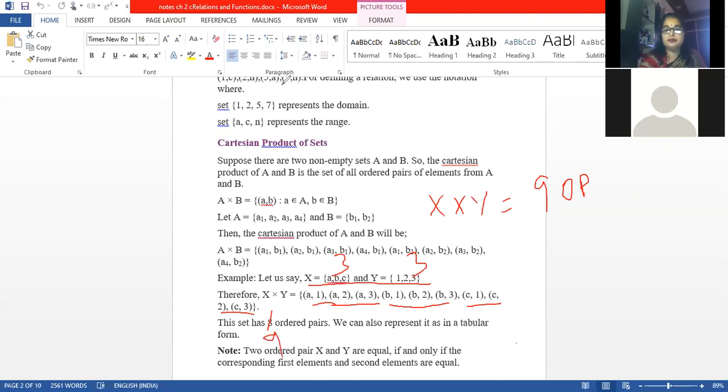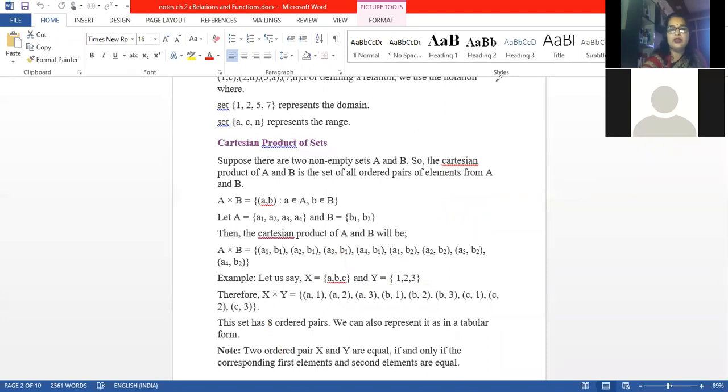Now two ordered pairs are said to be equal. This I also explained to you. Two ordered pairs of X and Y are equal if and only if their corresponding first and second elements are equal. Suppose we have an ordered pair (A, B) equal to (1, 2), I explained earlier also. The equal symbol should be there, then only it is possible. So the corresponding first element should be equal.